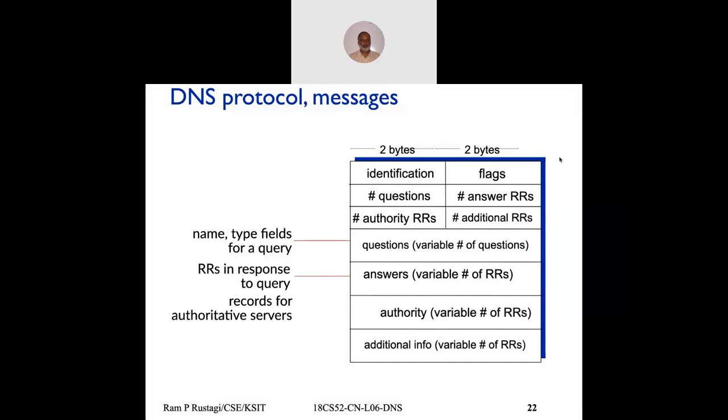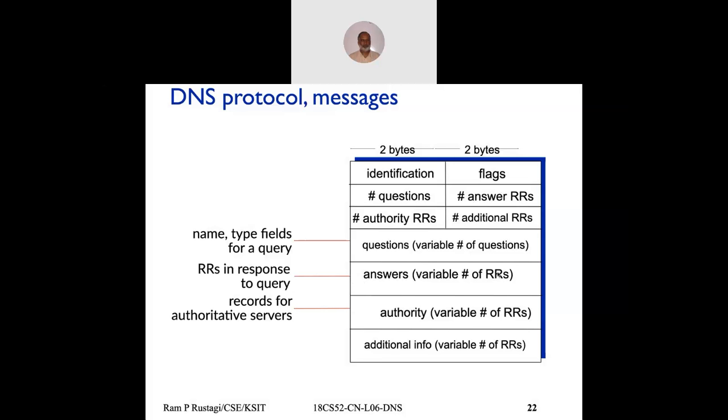The format is the same. The only thing is the flag will tell you whether it is a query or a reply. In a query, you will have only one question, and other fields would be zero. In a reply, the question would be repeated, and depending on the answers, there could be the 13 answers. You will see 13 such objects, which are type, name, value, and TTL value pairs. You'll find that many records, and that's the way it basically works.